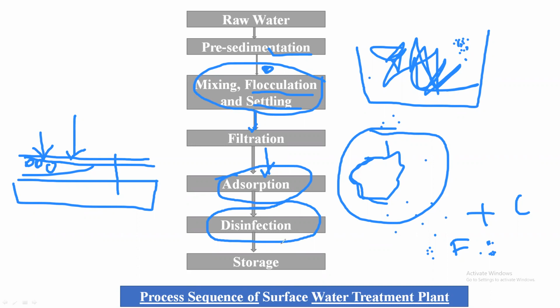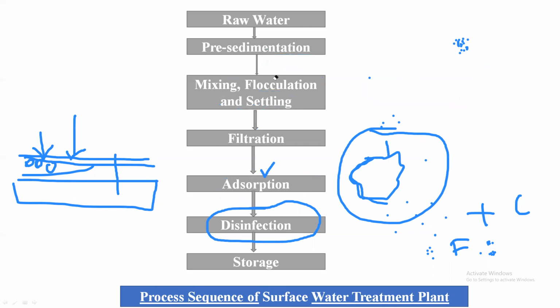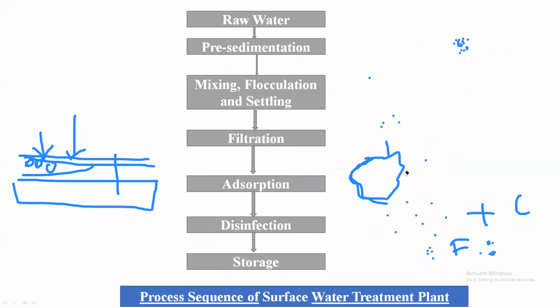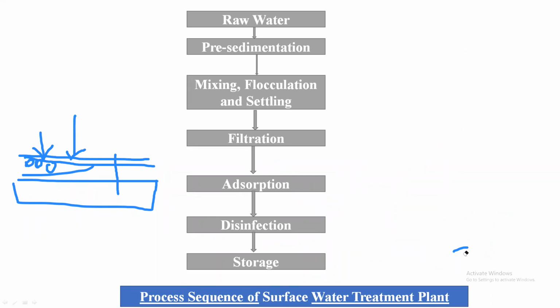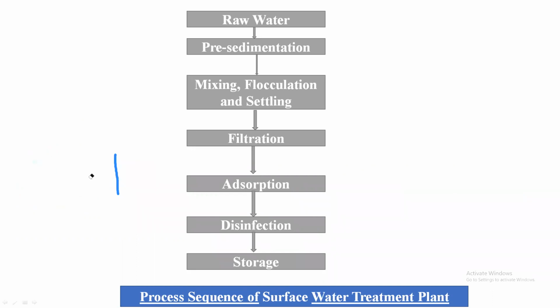So that water becomes pure water, or we can say potable water for drinking purposes. Okay, so these are the various treatment methods required for drinking water treatment if the water source is a surface water body. Understood? So likewise, the difference between the groundwater and surface water we will see.